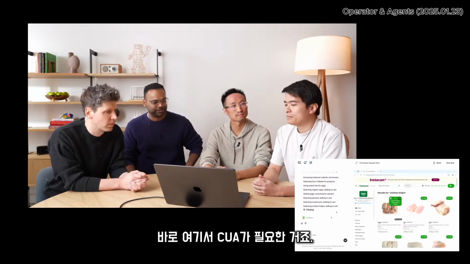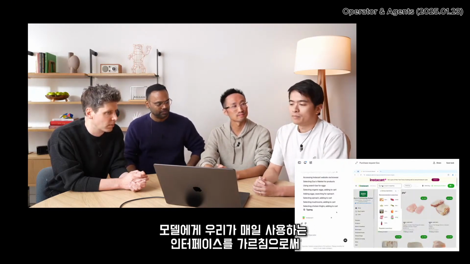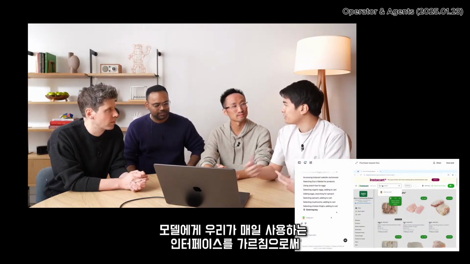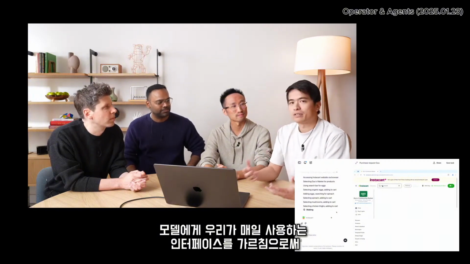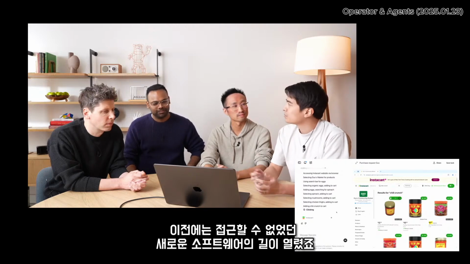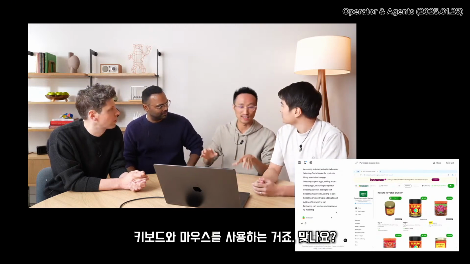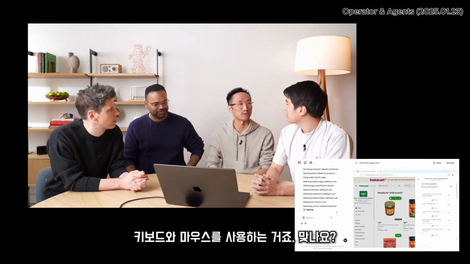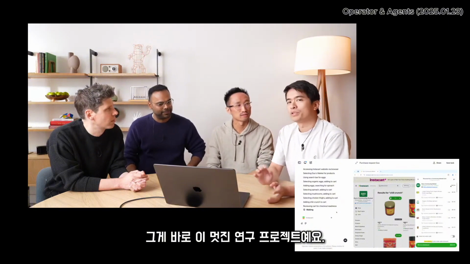No API, yes. And that's where CUA comes in. By teaching a model how to use the same basic interface that we use on a daily basis, it just unlocks a whole new range of software that it can use that was previously inaccessible. And so this is keyboard and mouse, right? It's using keyboard and mouse, exactly like a human would. Yes.